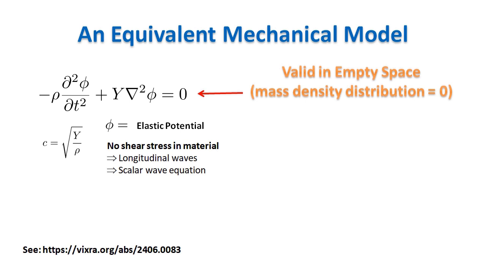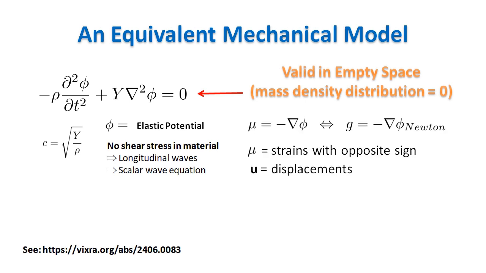The equation of waves in an elastic medium has two parameters. ρ is the density of the medium, and Y is the Young modulus of the material. The negative gradient of the potential, which is a vector representing strains with negative sign, is the equivalent of the gravitational field, with a proportional factor to take units into account, since gravitational fields have units of acceleration, while strains are dimensionless. This equation is valid for infinitesimal displacements, otherwise the system cannot be described by a linear equation.